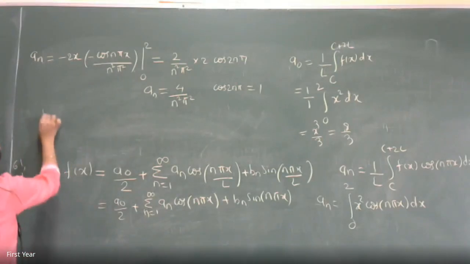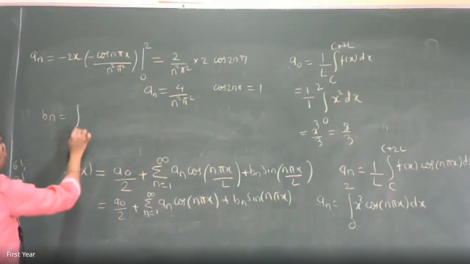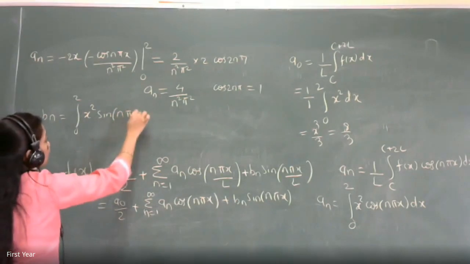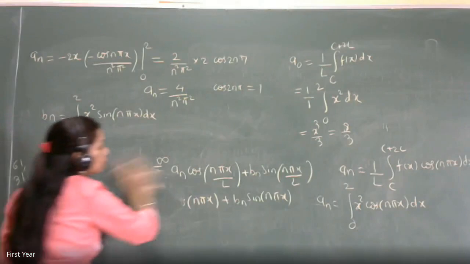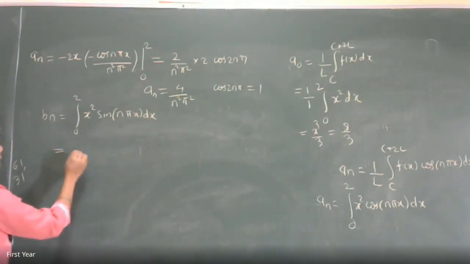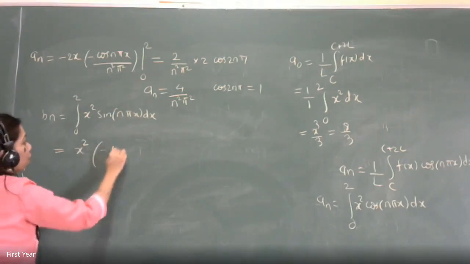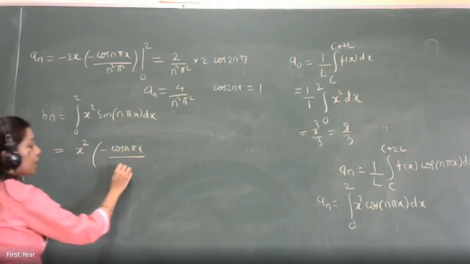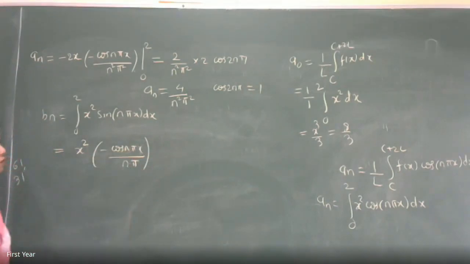And then bn will be again 1 by n as it is integration 0 to 2 x square into sine of n pi x dx. Here you will have 2 or more terms. Because first one is x square, first integration is x square into minus cos of n pi x upon n pi.